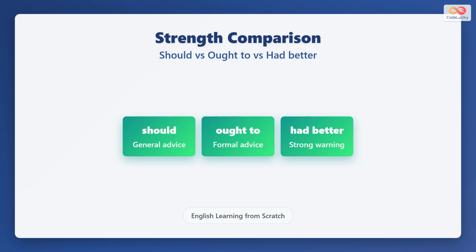Should gives general advice. Ought to is more formal advice. Had better is strong and used for warnings. For example, you should be careful is good advice, you ought to be careful sounds more formal, and you had better be careful is a warning.